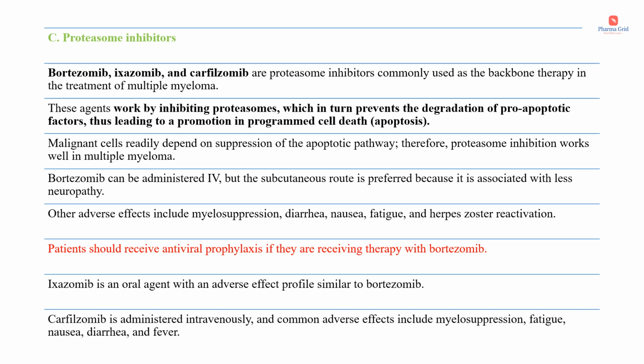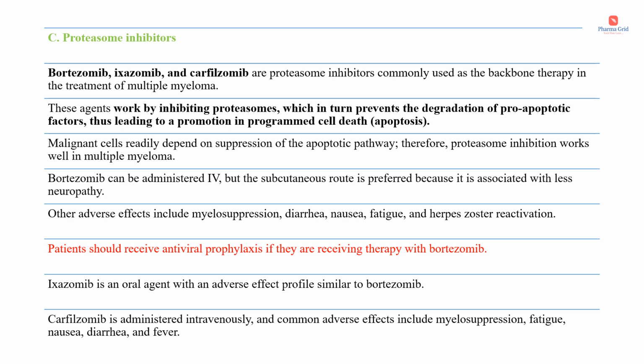Malignant cells readily depend on suppression of the apoptotic pathway. Therefore, proteasome inhibition works well in multiple myeloma. Bortezomib can be administered intravenously, but the subcutaneous route is preferred because it is associated with less neuropathy. Other adverse effects include myelosuppression, diarrhea, nausea, fatigue, and herpes zoster reactivation. So, patients should receive antiviral prophylaxis if they are receiving therapy with bortezomib.